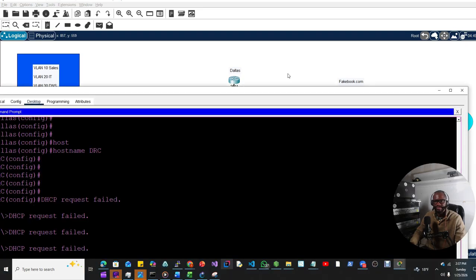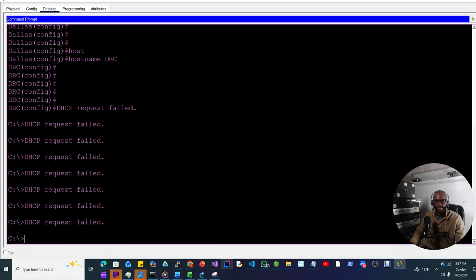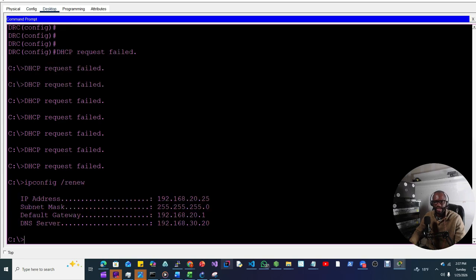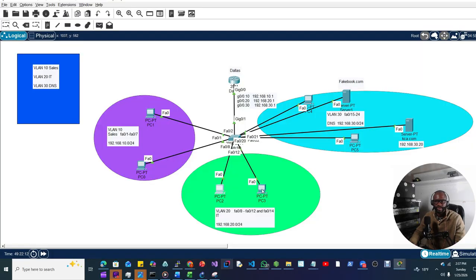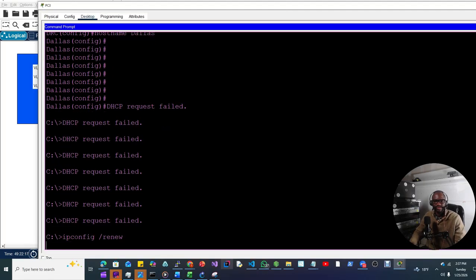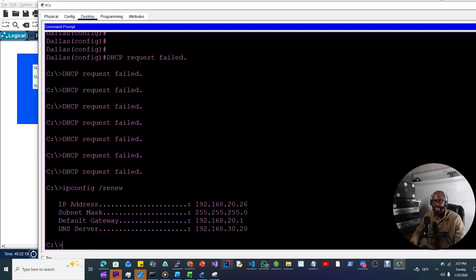Same here. We're going to VLAN 20. We do IP DHCP renew, and we'll get an IP address from VLAN 20. Next PC, same command, ipconfig /renew, and we got our IP address.